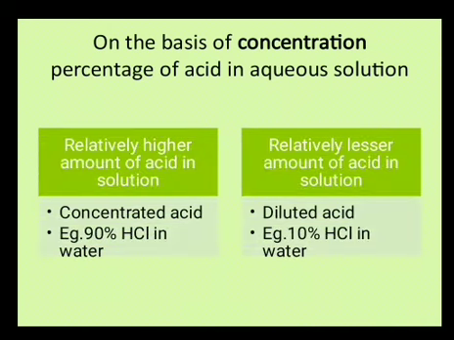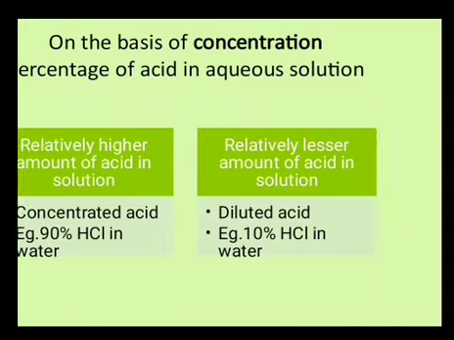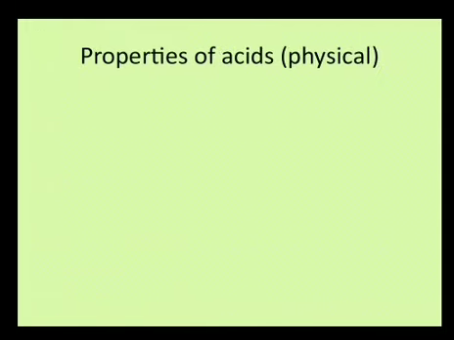The last classification was on the basis of concentration. More acid means concentrated acid, and less acid and more water means a diluted acid. This was all about the basic classification of acids. Now today we are going to study the properties of acids. First we are going to start with physical properties.